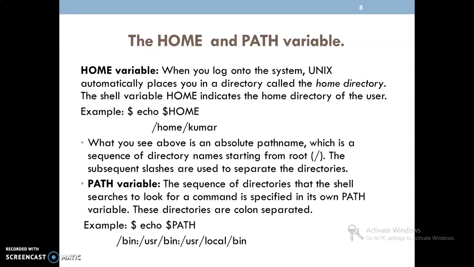And this PATH variable holds all the subdirectories separated by colons. Just we can find it here. If I use the echo command with the PATH variable, that means we are displaying the contents of the PATH variable. So it displays on the screen separated by colons. Here /bin is one directory, /usr/bin is one more directory, and /usr/local/bin is one more path name here.